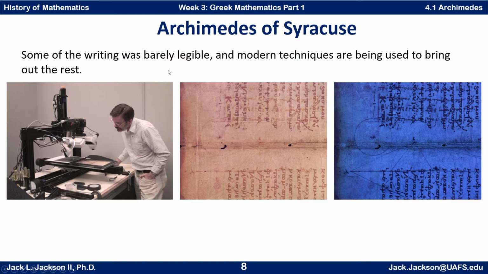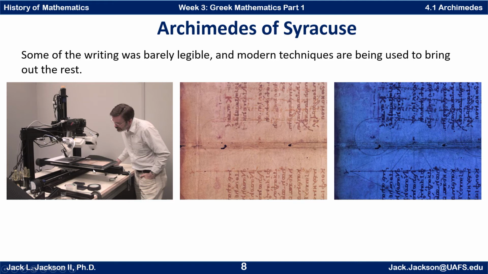Now some of this writing was barely legible, and we're using modern techniques to bring out the rest. So here you see a piece of it put down here, and I'm not even sure what all they're doing here, looking at it through microscopes, maybe exposing it to different kinds of lighting.